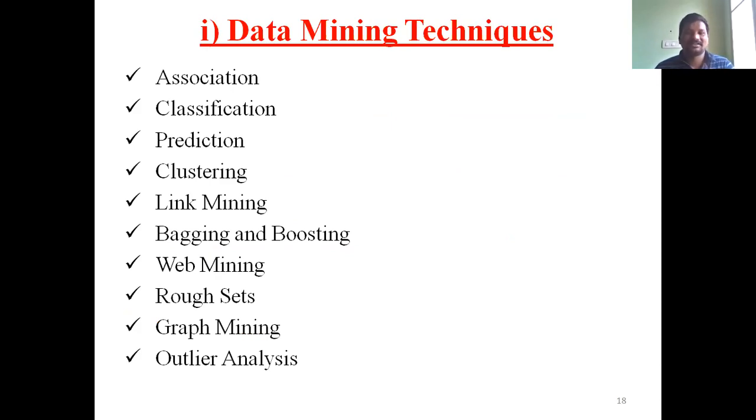Next are the data mining techniques. You will discuss all these concepts in the next video. I can tell you what is association, what is classification, what is prediction, what is clustering, what is web mining, what is graph mining, and what is outlier analysis. These are all data mining techniques.